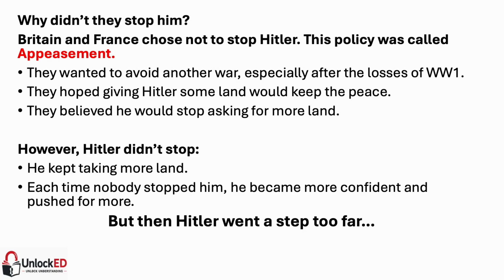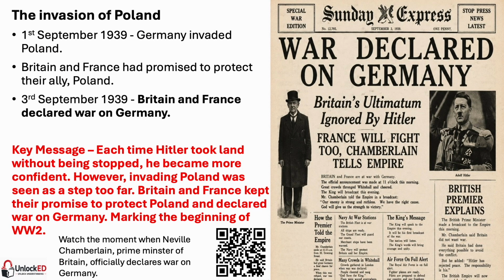But then Hitler went a step too far. That step too far came on the 1st of September 1939, when Germany invaded Poland, but this time things were different. Britain and France had promised to protect their ally Poland if it was ever attacked, and when Hitler refused to leave Poland, both Britain and France kept to their promise. On the 3rd of September 1939, they declared war on Germany.